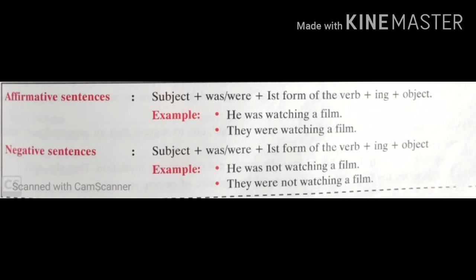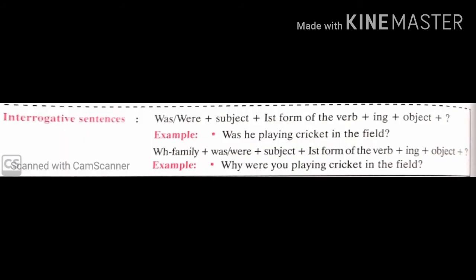For negative sentences, structure is same, just we have to put not in that. For example, he was not watching a film, they were not watching a film. For interrogative sentences, we have to bring the helping verb in the front of the sentence as we have done in present continuous tense. Was, were plus subject plus main verb in first form plus ing plus object, and at the end mark of interrogation. Fine. For example, was he playing cricket in the field? Was is helping verb, he is singular subject, playing is the main verb, and cricket in the field is the object, and at the end mark of interrogation.